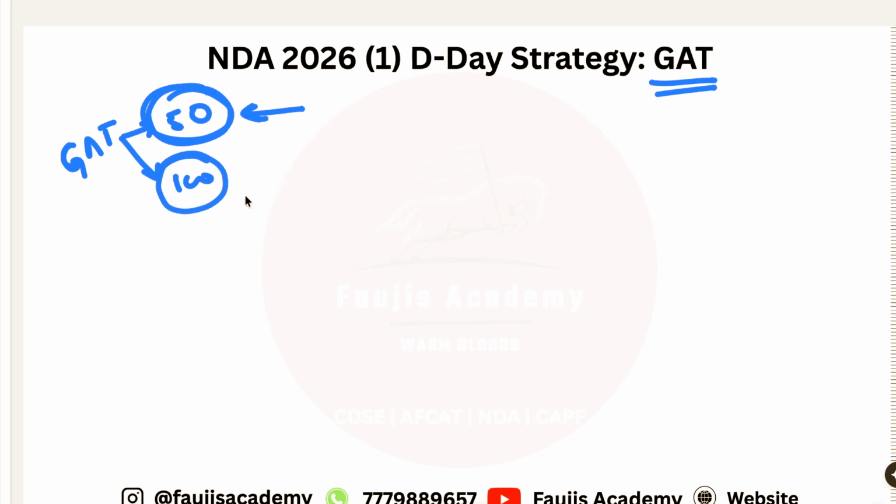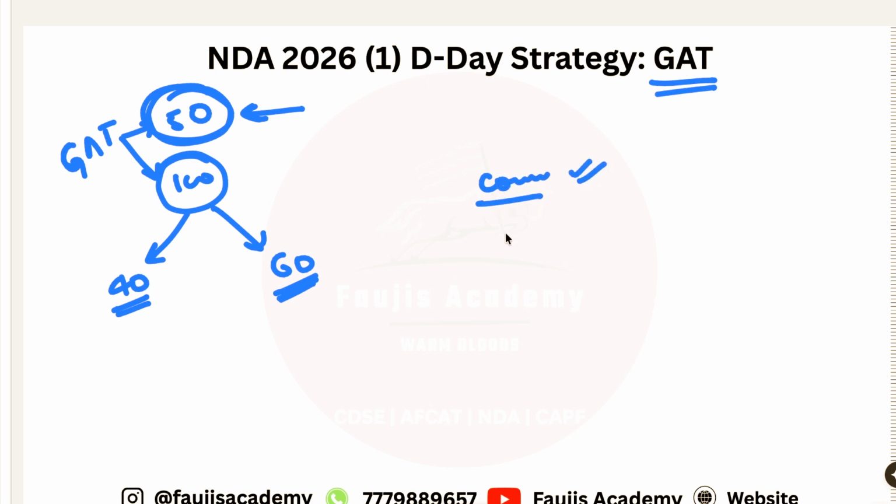And over here is the rest of your 100 questions. Let's say out of these 100 questions, close to 40 belong to science and 60 belong to the other subjects. Usually commerce guys have very little chance of writing the NDA, arts guys also very little chance. Mostly science guys only write their NDA examinations.